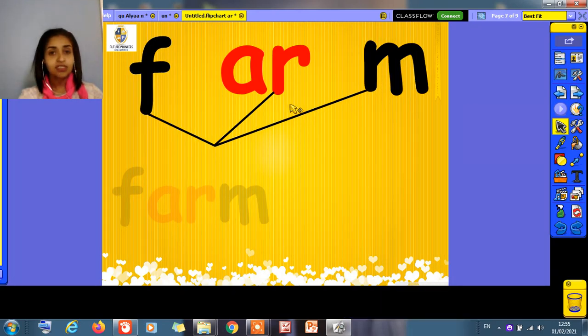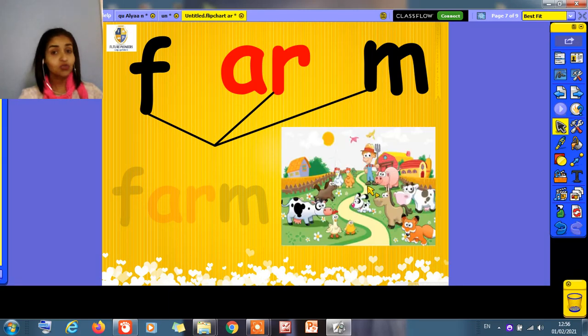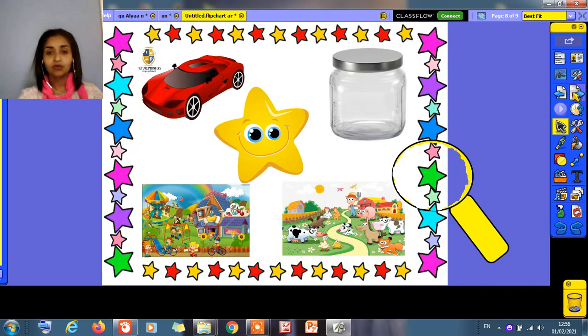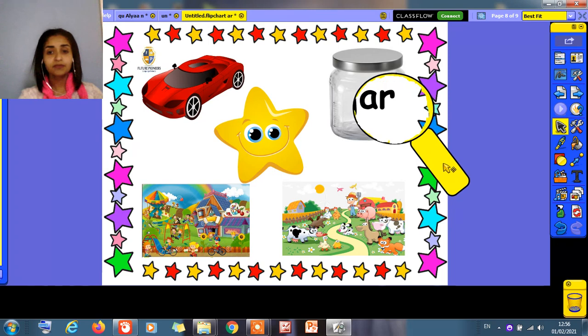This word, we have R in the middle of the word too. Farm. What's this word? Farm. Look. Farm. We have many animals in the farm. Okay. Here, children, we're going to go to the pictures and read the words.